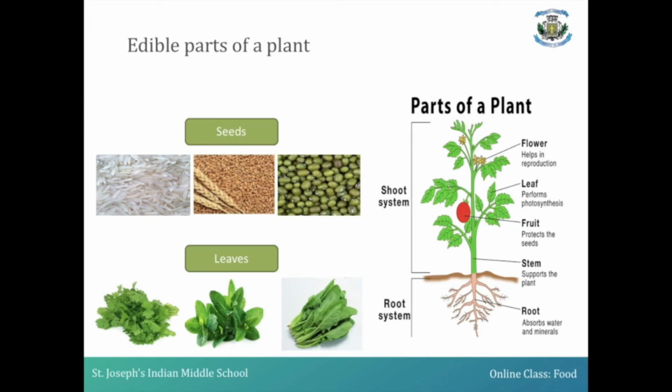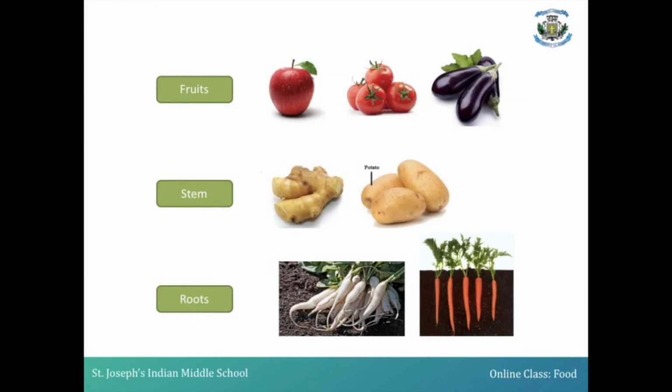Those are namely coriander leaf, mint leaf, spinach leaf, etc. If you take the next part, fruit, the fruit can be like apple, tomato, brinjal, etc., which are edible parts of a plant.